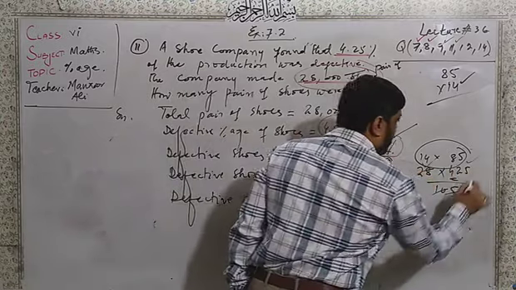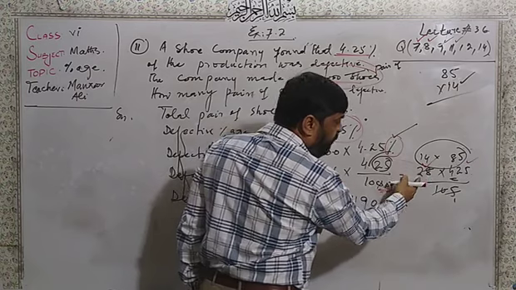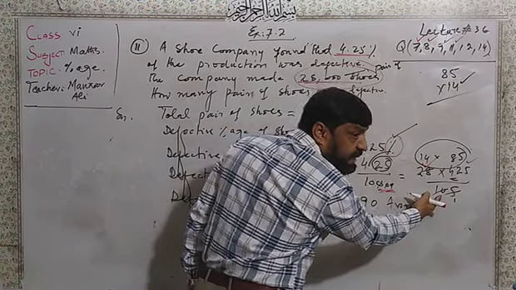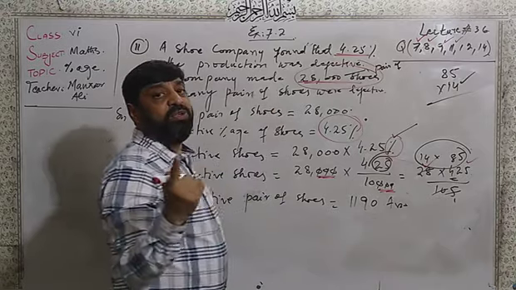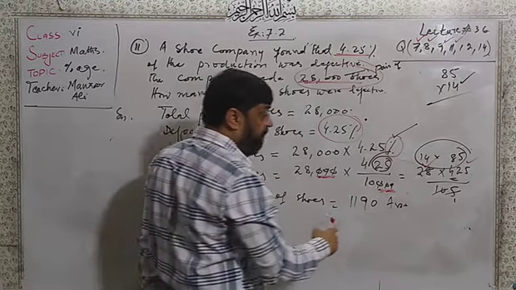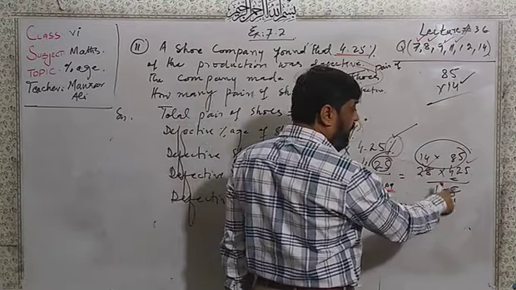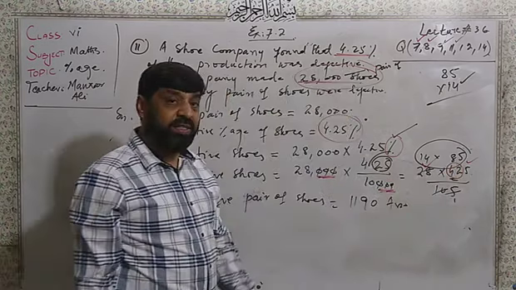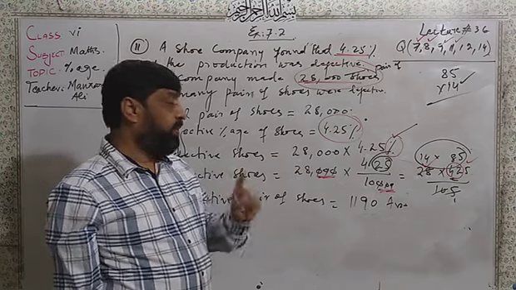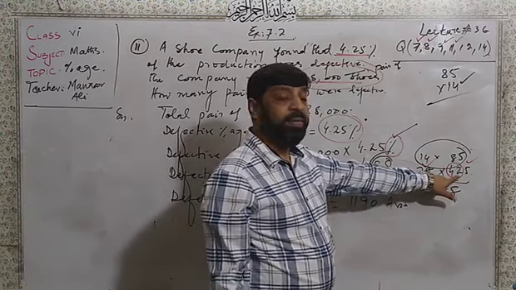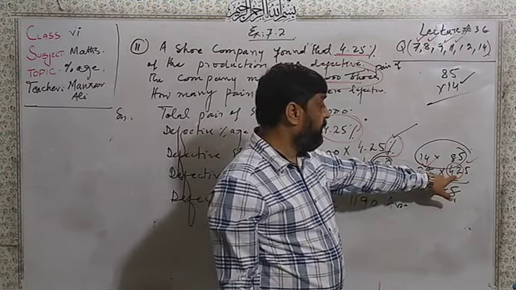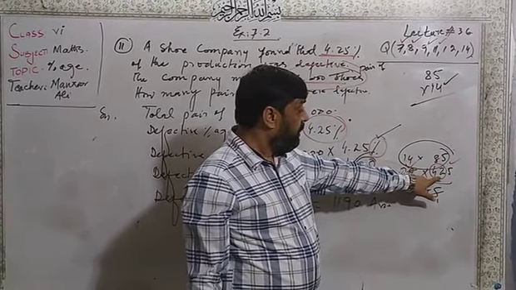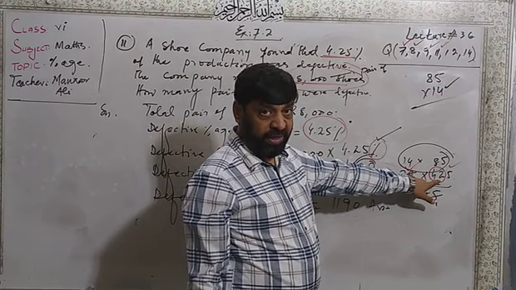Then table of 2: on 2, 1 time, on 8, 4 times. Table of 2 on 10, 5 times. Now 5 on 4, 1 time, on 42. We can't read 5 on 4, so I will make another number, 42. On 42 we can read 5, 8 times.